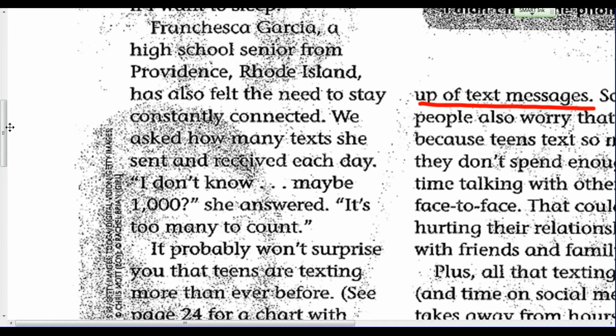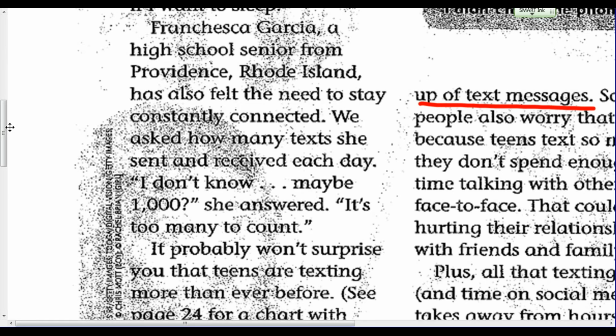But before I even paraphrase it, I need to cite it. So I need to give my text or my article credit. There's two ways to cite a text. The first way is to use an article's title. The easier way is to use the article's author.